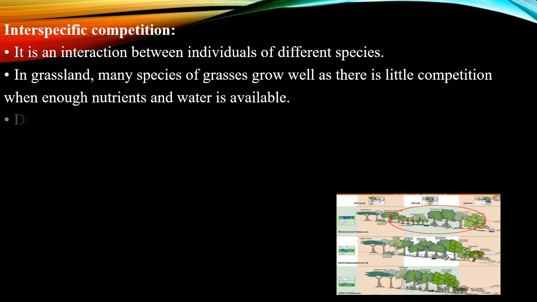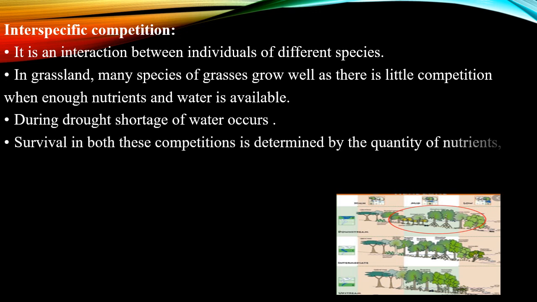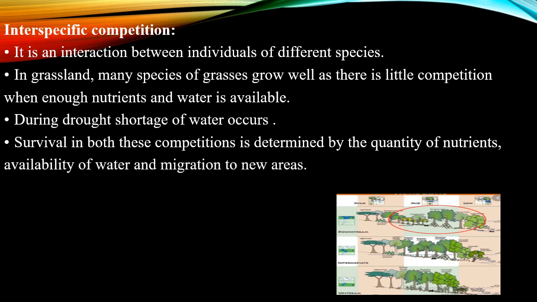During the drought season, what happens? There will be a shortage of water, and the grasses will compete with one another to get the water. So this will lead to the destruction of the species. Survival in both these competitions is determined by the quantity of nutrition, availability of water and migration to new